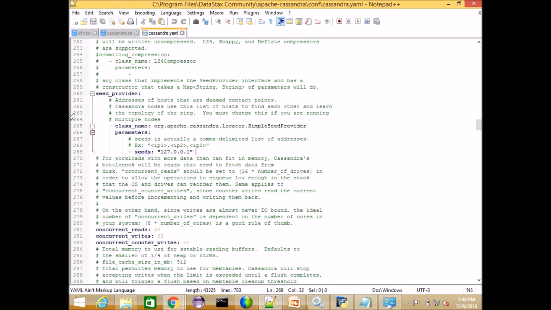So is the seed node the one which keeps all the information about all the nodes? No, it's a reference node. It doesn't keep anything. We call it bootstrapping. When you are adding a node, or removing a node, in Cassandra terms this is bootstrapping a node. Rather than saying adding a node, we say bootstrap the node. At that time it just refers to that node as a base.